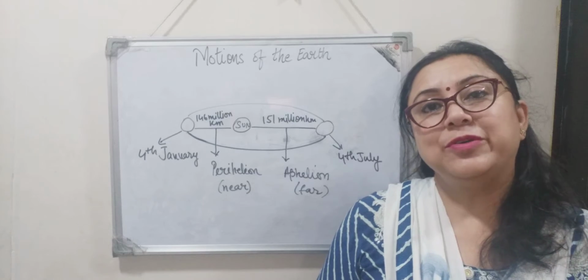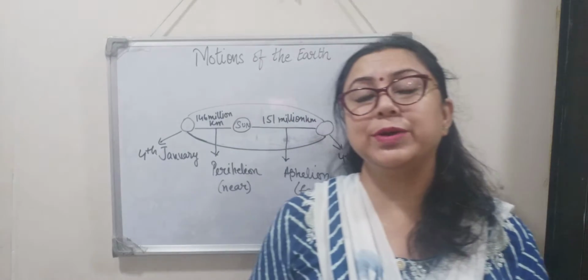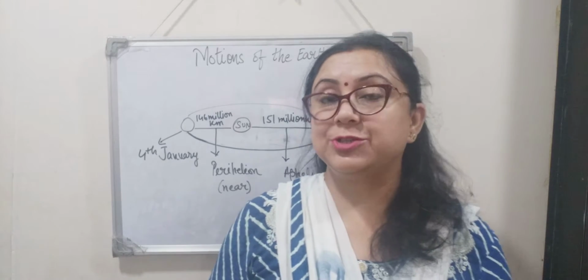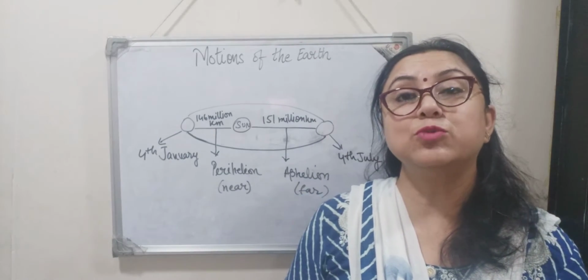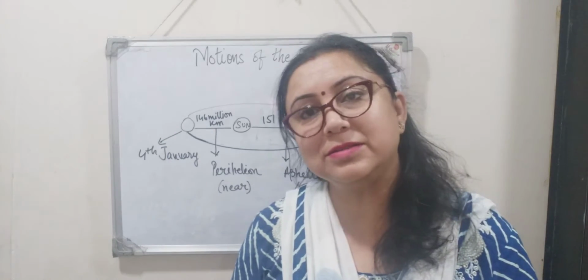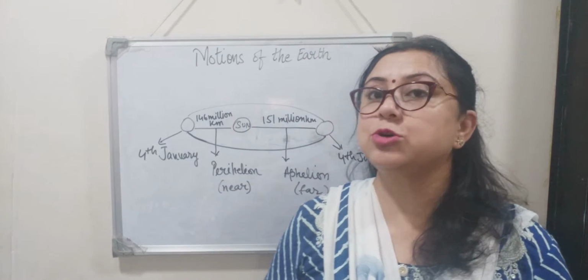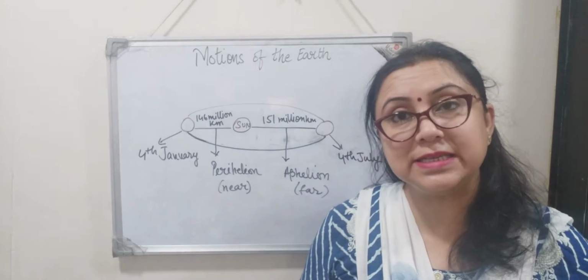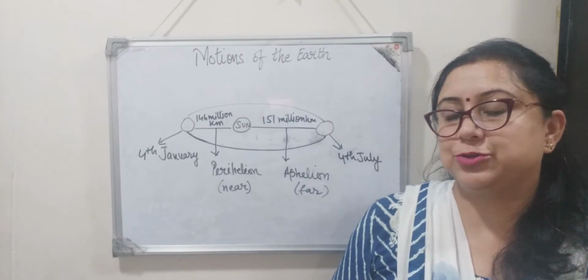Before proceeding further, let me remind you, in our last session we discussed that revolution is the movement of the earth around the sun, and this causes seasons. Now let us talk in detail about the other effects of revolution.